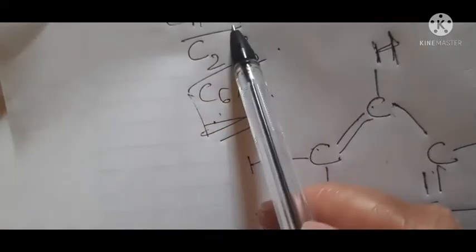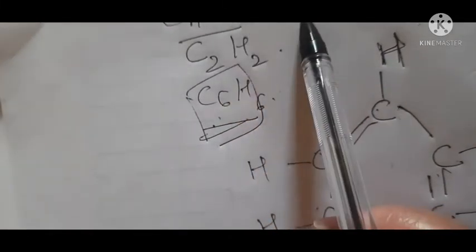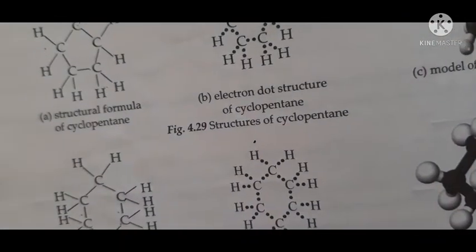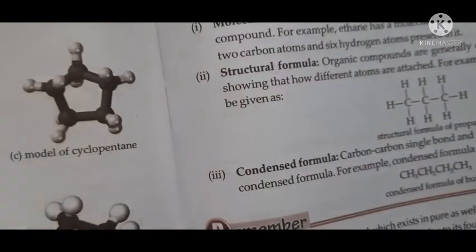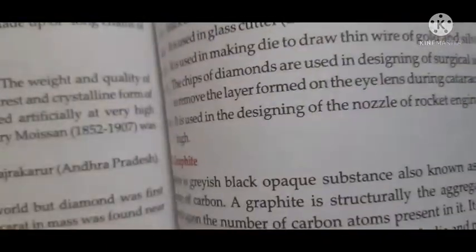So just remember the general formula in case of unsaturated cyclic hydrocarbons and in case of saturated cyclic hydrocarbons. So it's very, very easy, students. So we will stop till here. Actually, there are many things in this chapter which need a lot of practice. Now I'll just tell you about graphite.